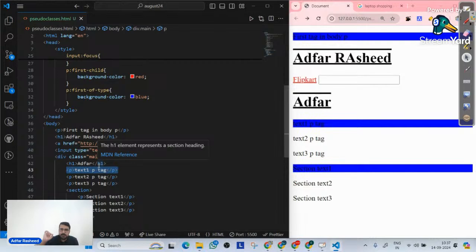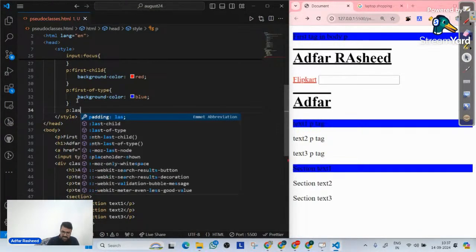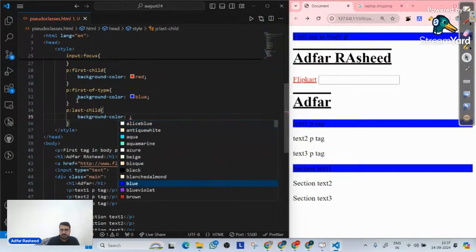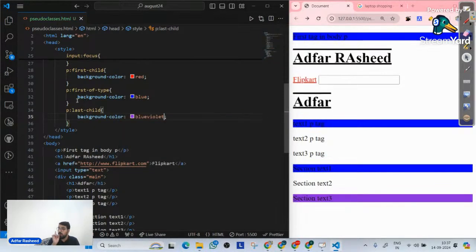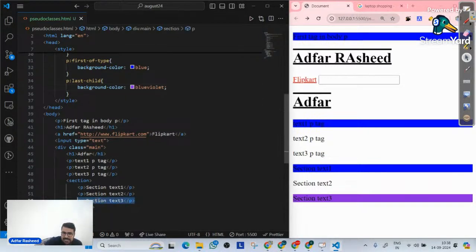Done? Perfectly fine. Moving forward, there's also another pseudo class that we have. Similar to first child and first-of-type, there's another pseudo class called last child. Now, when we say last child, let me implement a background color, let's say blue violet. So there's one element that got affected with this last child. What does last child mean? Go in any parent that you have, and see if there is any p tag that is the last, extreme child inside any parent. There's only one p tag that is the last child inside this section, and it got implemented.